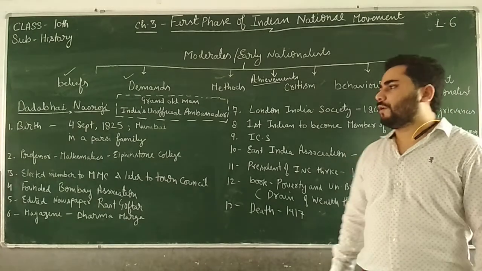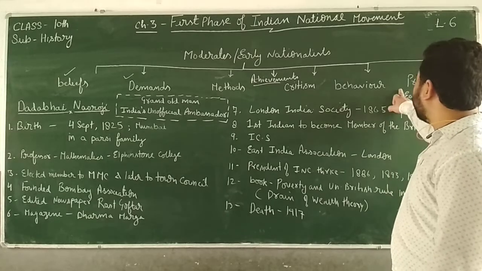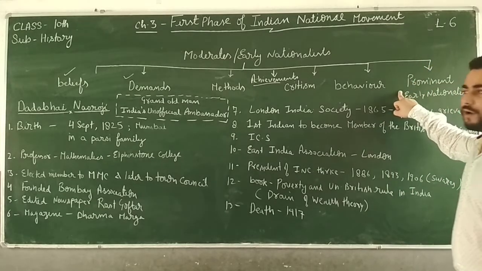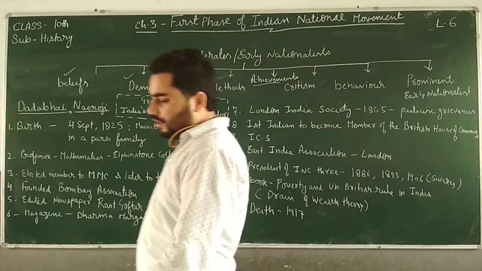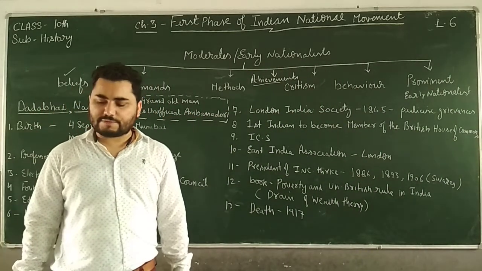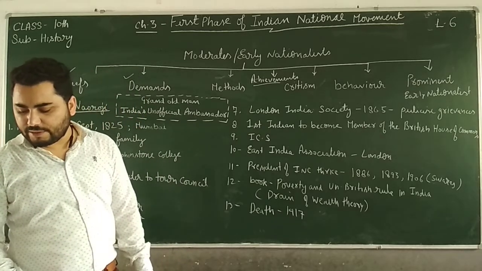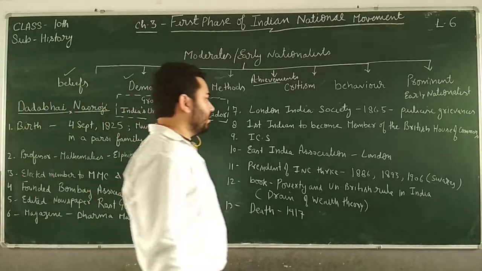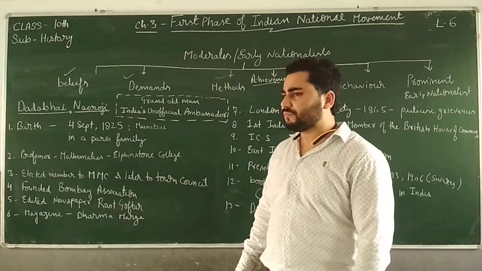Right. So in this lecture, we are going to study about the prominent early nationalists, which would be the last topic of our chapter. Under this, we will study about three prominent leaders. The first one is Dadabhai Naoroji, second is Gopal Krishna Gokhale, and the last one will be Surendranath Banerjee. In this lecture, we will study about Dadabhai Naoroji.